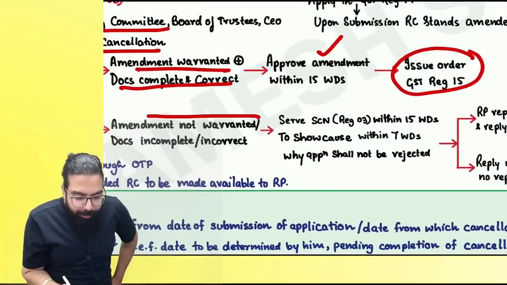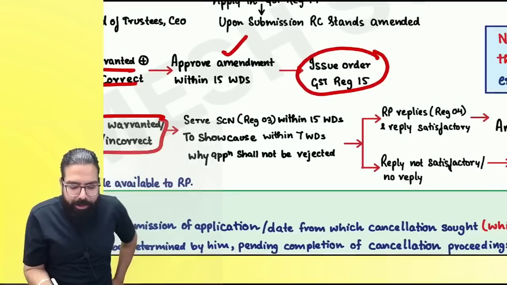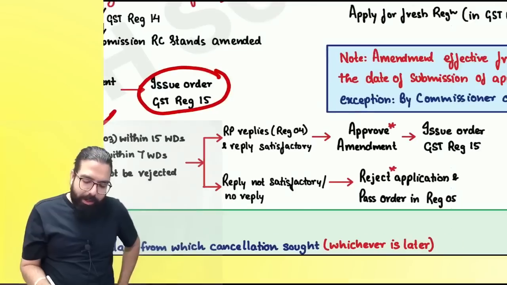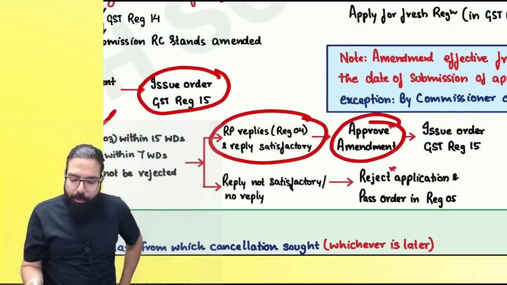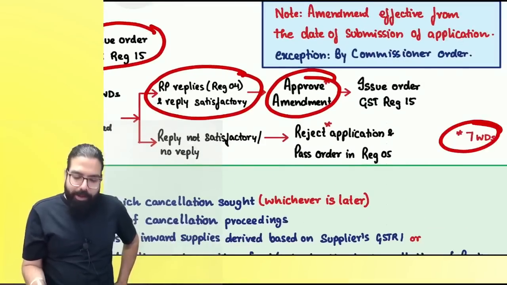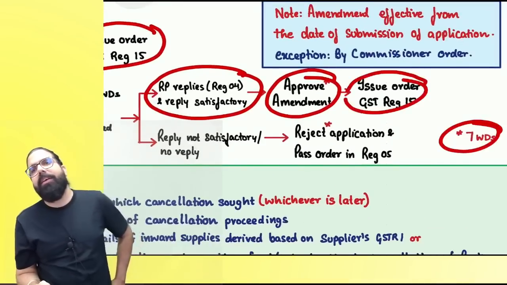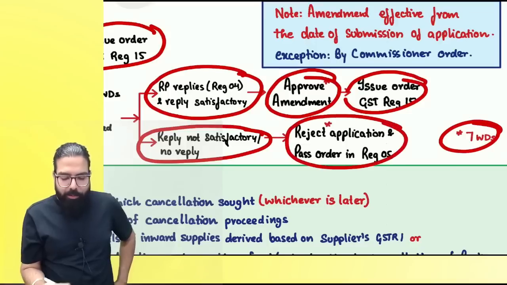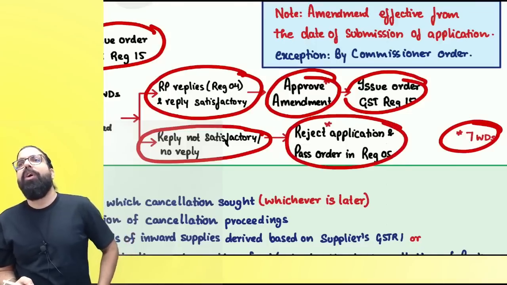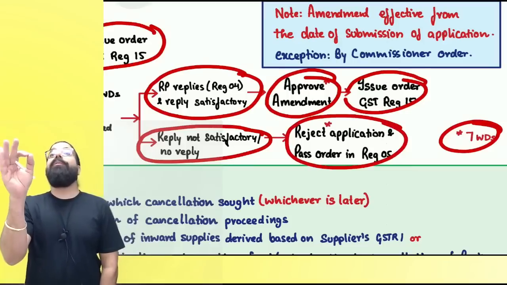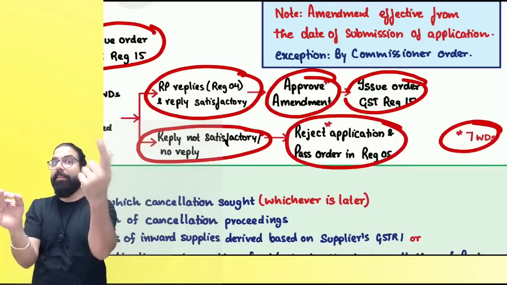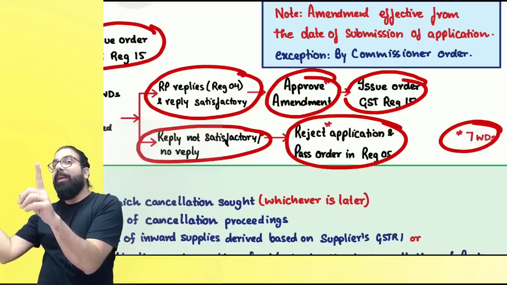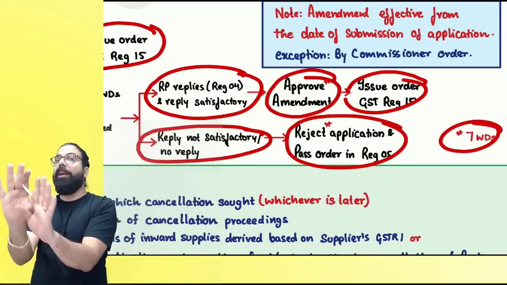And then, if amendment is not warranted or documents are not complete, he will give you a show cause notice and ask you for additional clarification, etc. You go ahead and give it to him. If he likes it, he will approve within how many days? 7 working days, and he will give you a GST REG 15. If he doesn't like it or you don't reply, he will reject within the 7 working days and issue a GST REG 05. You know what? If you apply for core field amendment, listen: if you apply within 15 days, retrospectively it will be valid.